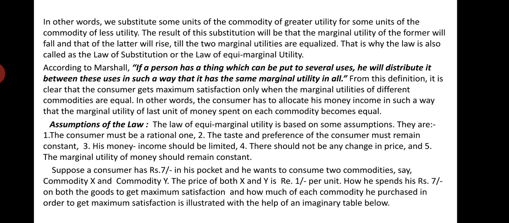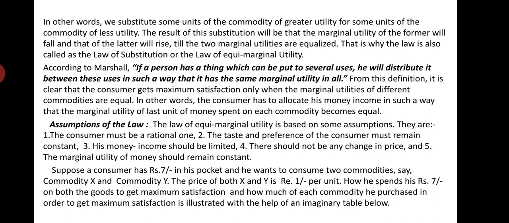We have taken an imaginary example that a consumer has 7 rupees in his pocket or at his disposal. He has to spend this 7 rupees on commodity X and commodity Y, and the cost of each unit of commodity X is 1 rupee and each unit of commodity Y is 1 rupee. If he spends all his 7 rupees on X, he can purchase 7 units of X. If he spends all on Y, he can purchase 7 units of Y.